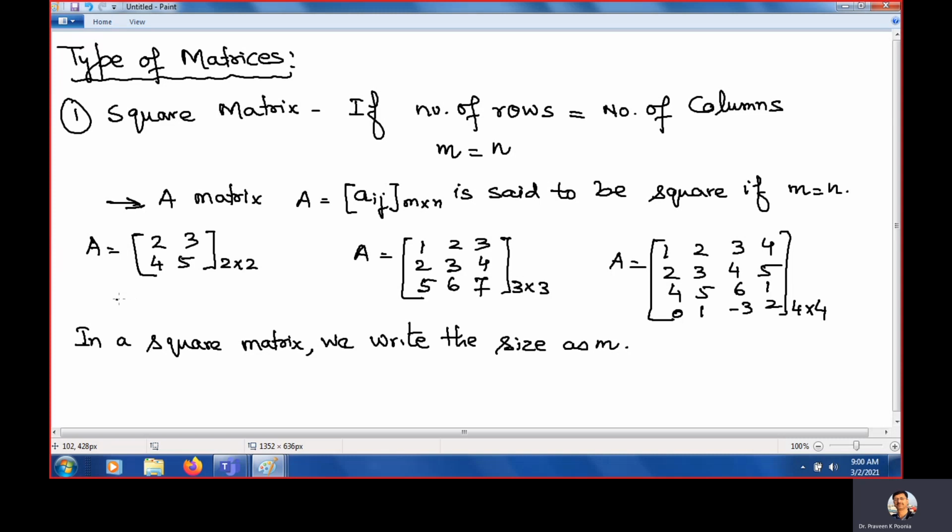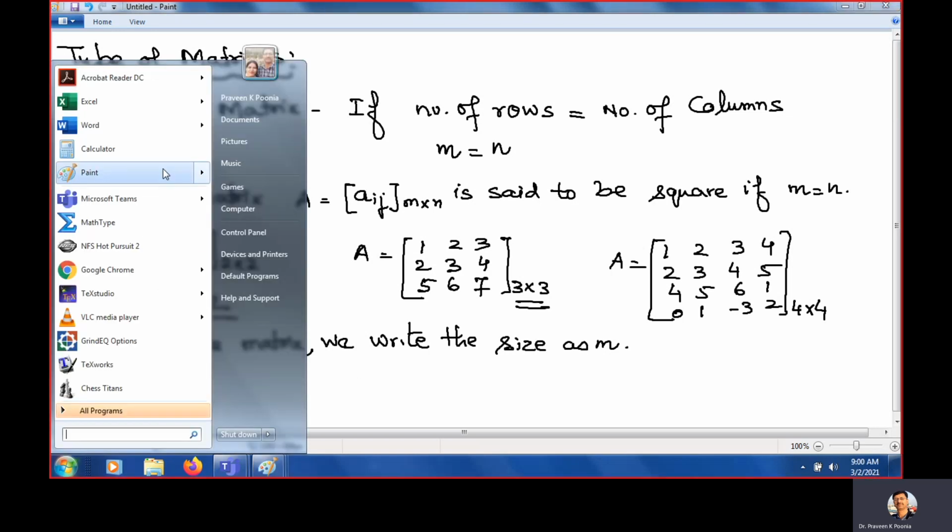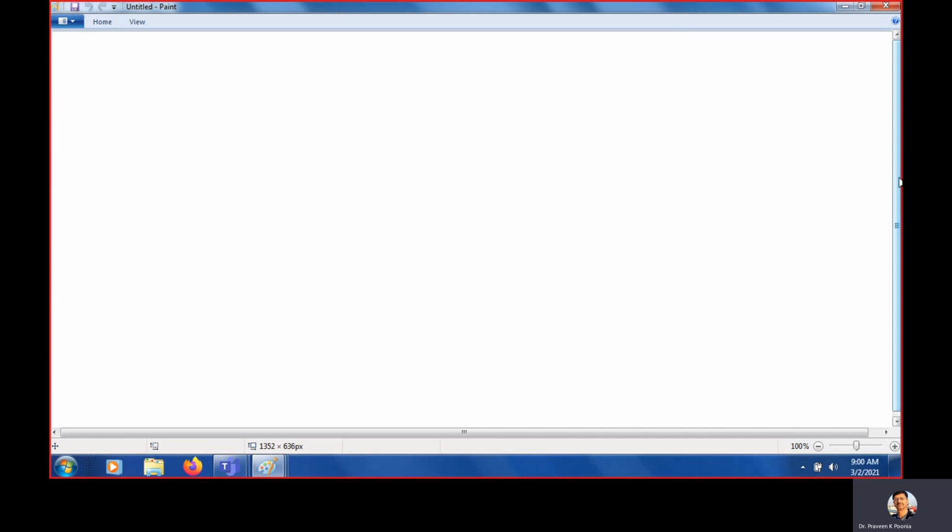This is a square matrix of size 2. Square matrix of size 3. Why are we calling it by one number only? Because we know in a square matrix the number of rows and number of columns is always equal. That's why we write it this way.